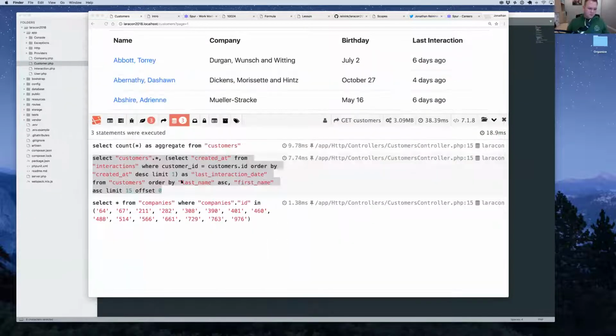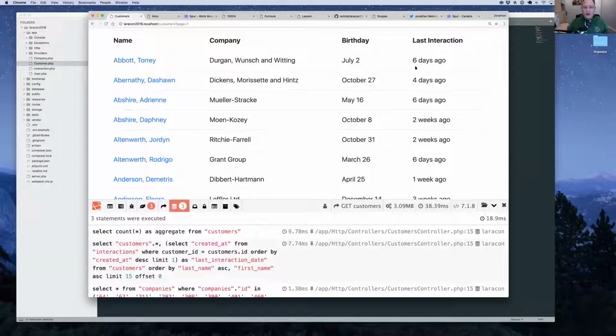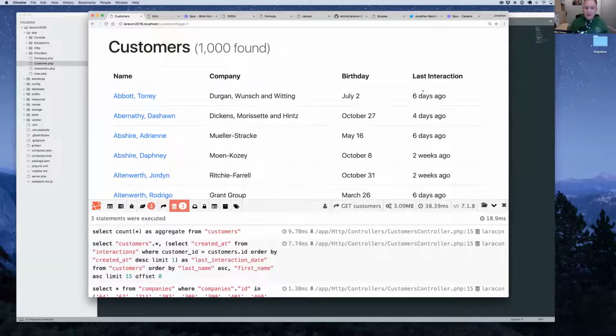Okay, so that's great. That's a really powerful little trick that you can use to get related data from another table where you can't use standard Eloquent relationship eager loading. For example, in a situation where you have a has many relationship and you want just one of those records, this is a really, really good way of doing it.